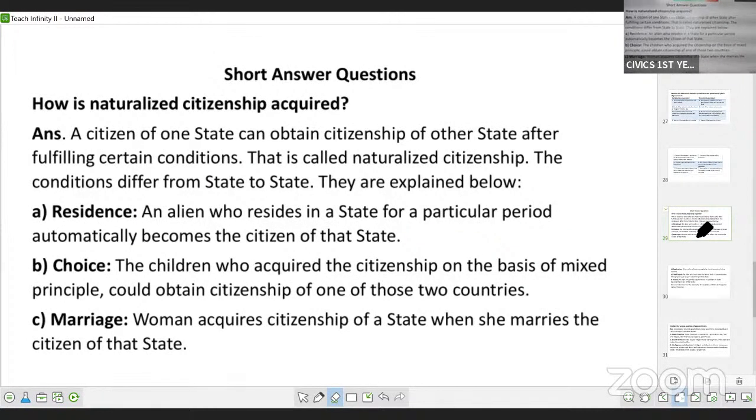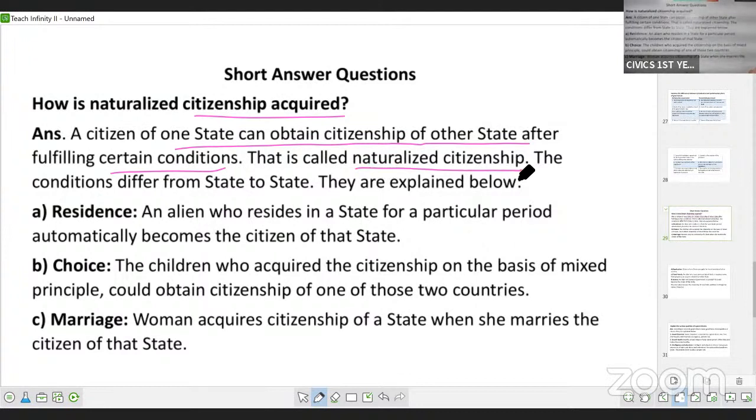I told you, you have only 3 questions in this chapter and 1 question is compulsory out of these 3. The first question is, how is naturalized citizenship acquired? How can you become a citizen of a country? A citizen of one state can obtain citizenship of other states after fulfilling certain conditions. So you have to fulfill certain conditions, then you can become a citizen of other states. This method is called naturalized citizenship.